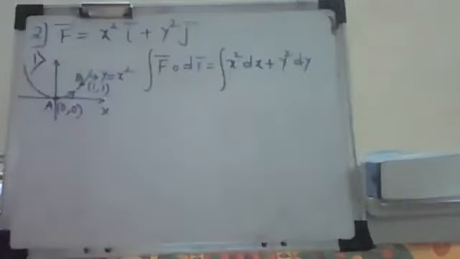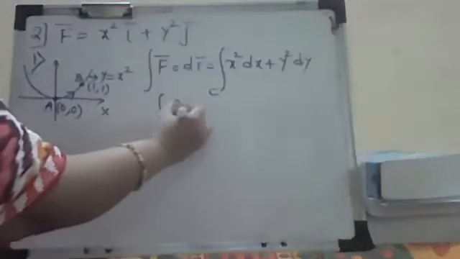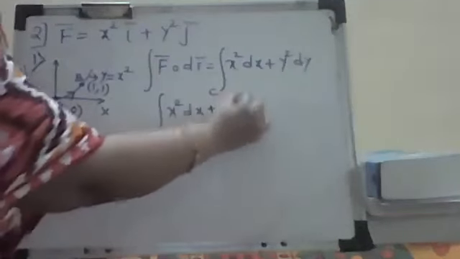Now we just take F bar dot dr bar here. What is F bar dot dr bar? Replace i by dx, j by dy. So you'll get this as x square dx plus y square dy. Now again I can take different integrations also. We'll do it in a different way, you can think in that way also. So it is like x square dx, because they are independent, correct?